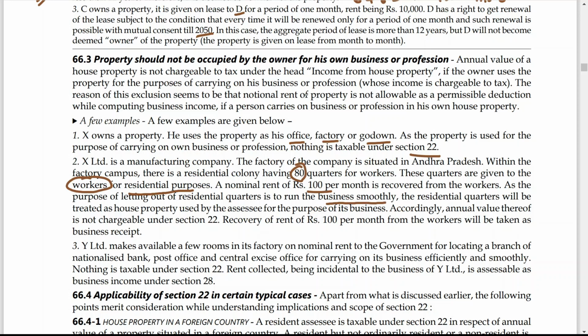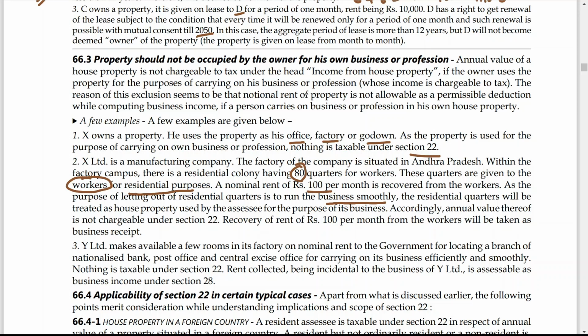So here whatever rent they are getting from the building is not considered as income from house property, it is considered as income from business or profession. That means what? Because why has he given this? Because his purpose is very simple. He wants to run his business smoothly, so we can say that the property is used for business purposes. So that is why it is not taxable under the head income from house property.